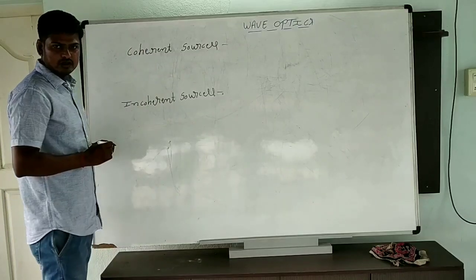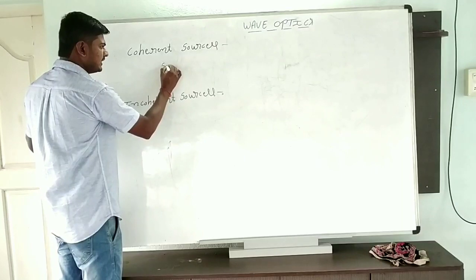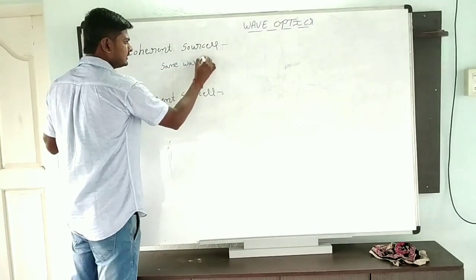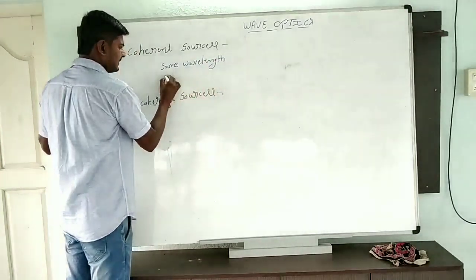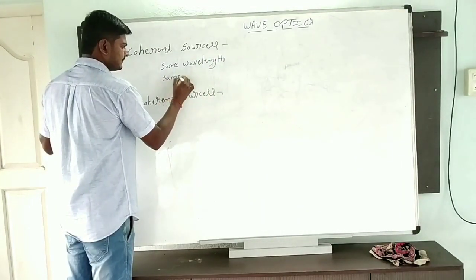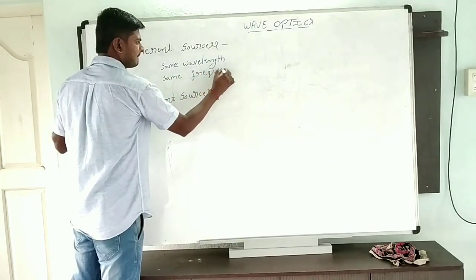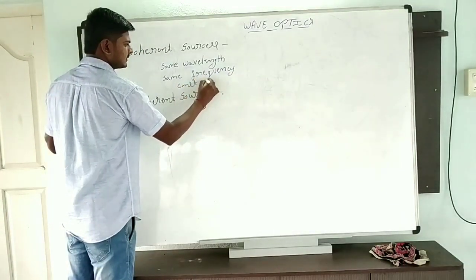Both the light waves from both the bulbs having the same wavelength, same frequency, and constant phase.